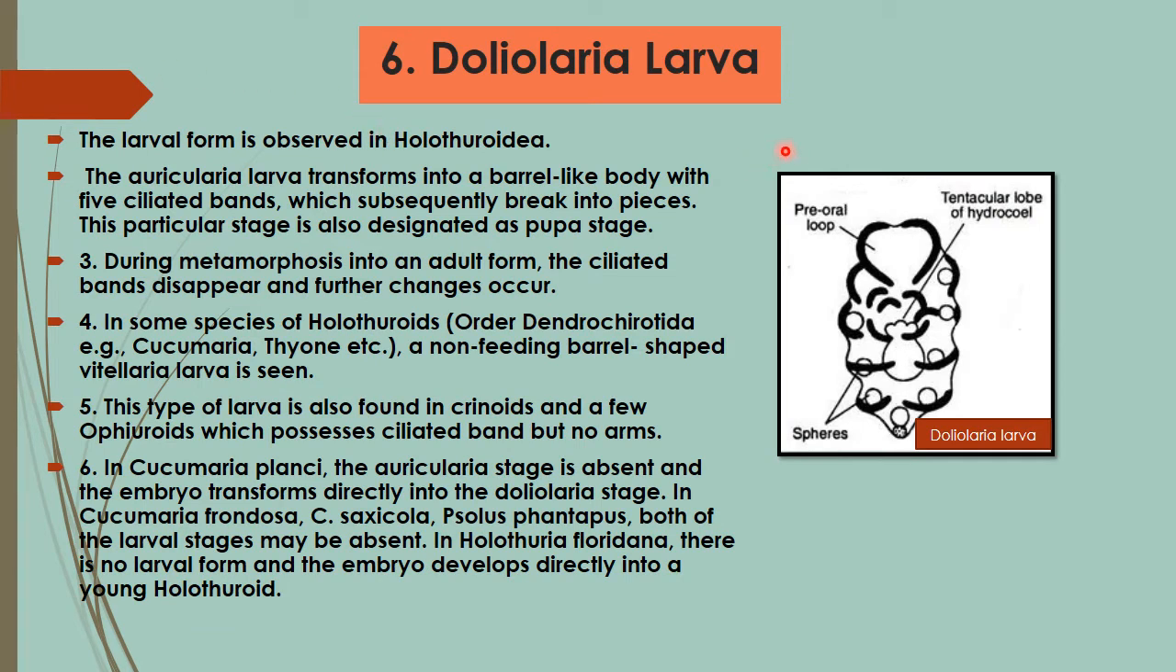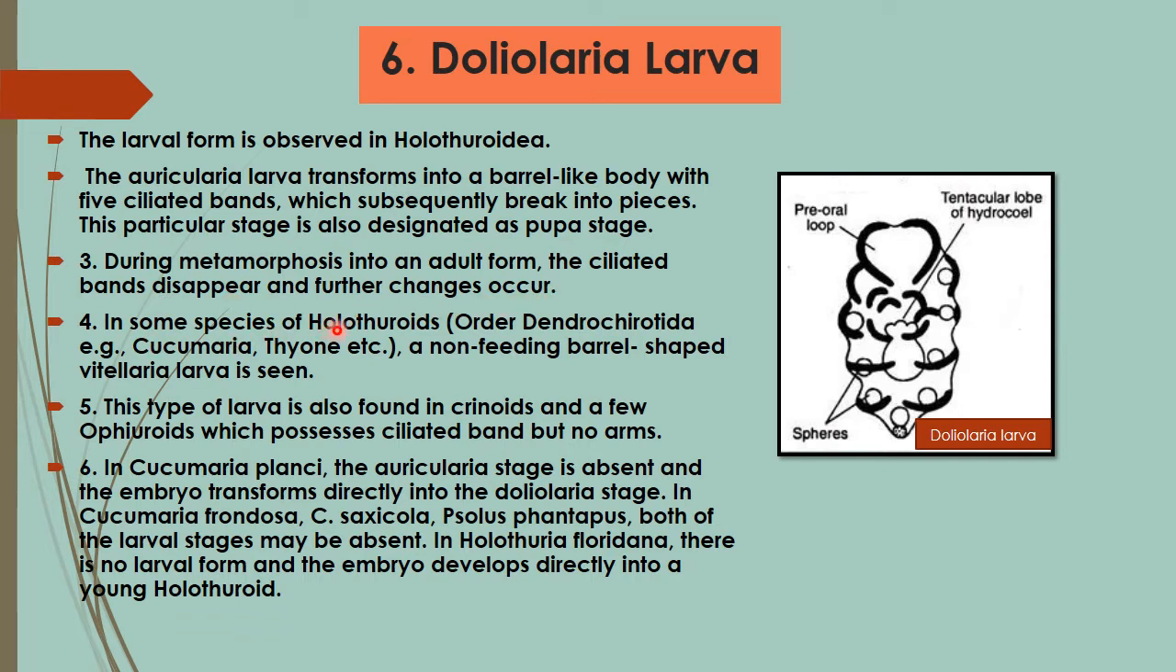The sixth larval form of echinoderms, that is the Doliolaria larva. This larval form is also seen in the class Holothuroidea. The auricularia larva transforms into a barrel-like body with 5 ciliated bands, which subsequently break into pieces. This particular stage is also designated as the pupa stage. During metamorphosis into the adult form, the ciliated bands disappear and further changes occur.